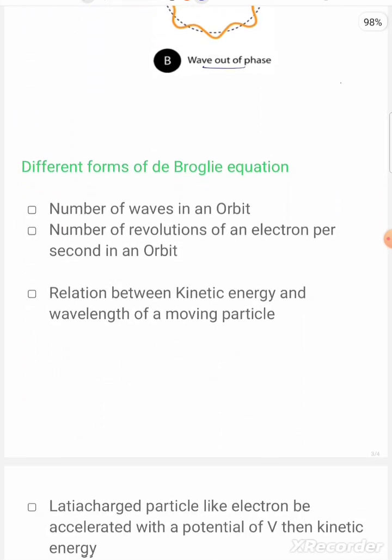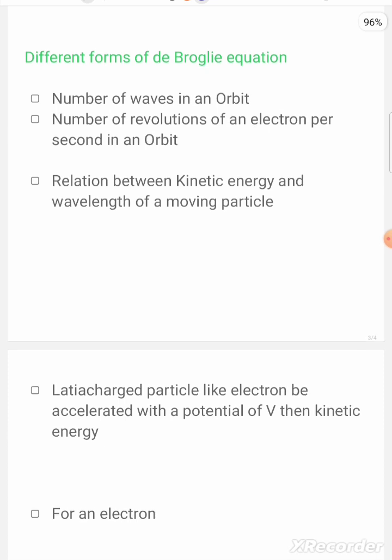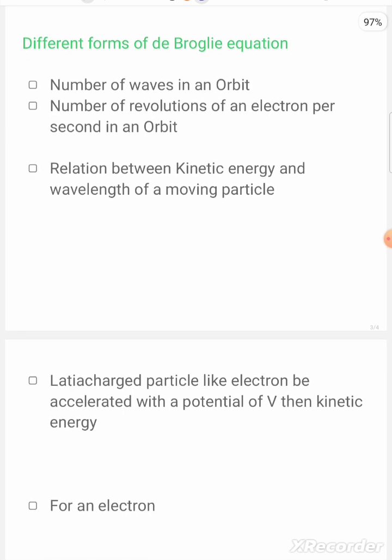Next, a few important relations that we will see. Different forms of de Broglie's wave equation. Here we have to get a few relations. The first one is the number of waves. The number of waves in an orbit is equal to n.